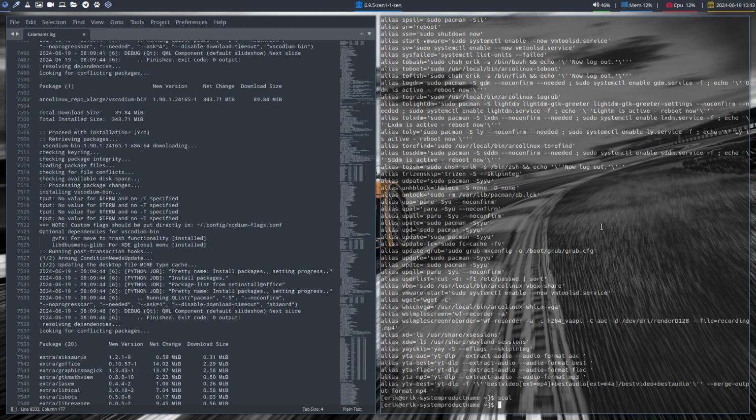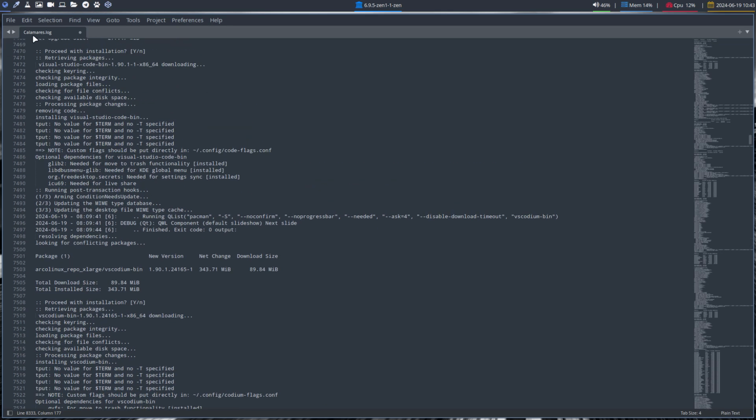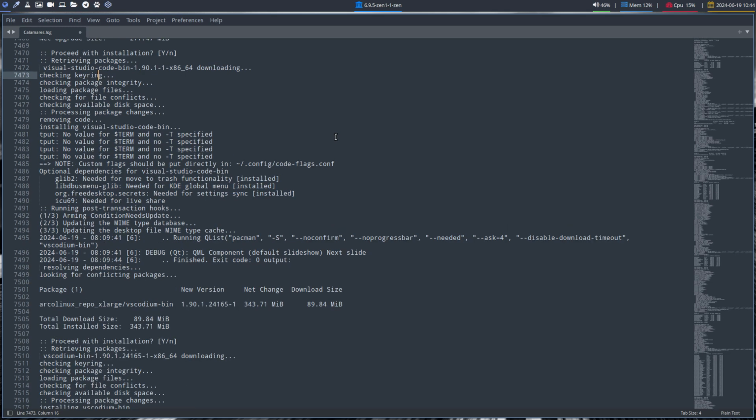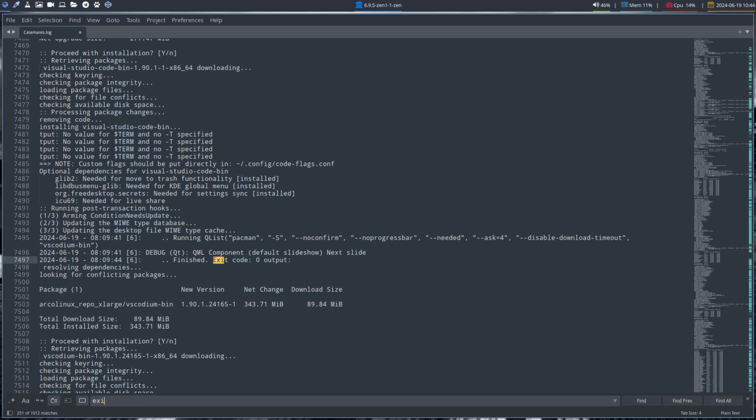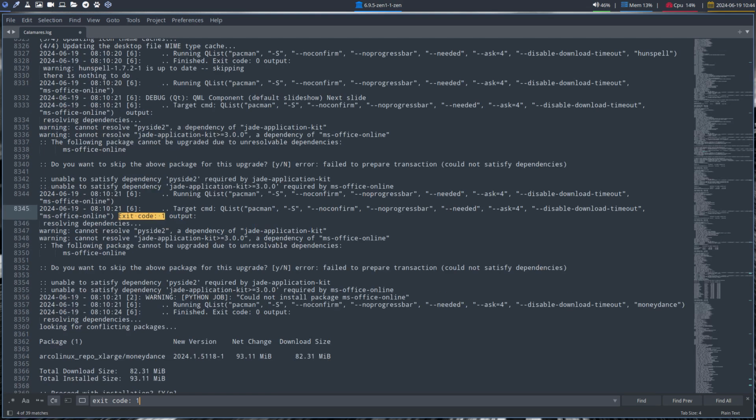So we're going to talk about the output file. It's the same file that you just saw, right? var log calamares log. And what I do then, when I install everything, and everybody can do this, right? After clean installation, you have the question, I did select application X, why was it not installed? There's always a reason, and pacman is the reason, right? Pacman says no can do. What do you do? Ctrl-F, exit, space, code, colon, space, 1. Those are the ones you need.